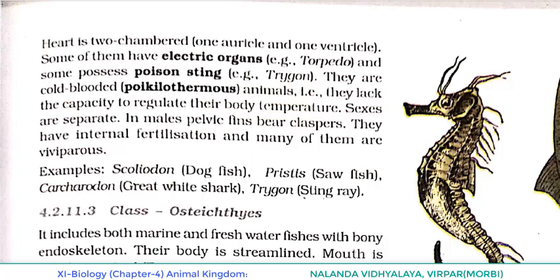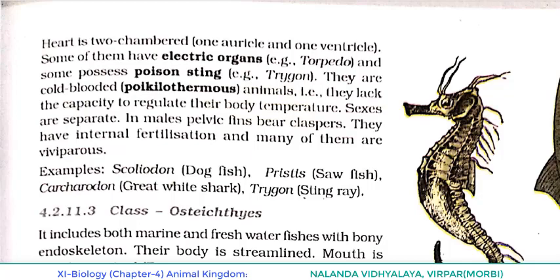What about sexes? They are separate. And in males, what is present in the pelvic fin? They bear claspers. I explained regarding claspers, what they are and what their use is. Now regarding fertilization, they have internal fertilization and many of them are viviparous. Viviparous means they give birth. So now the examples of Chondrichthyes: Scoliodon, dogfish. Pristis, sawfish. In the figure it was given, you can see that.